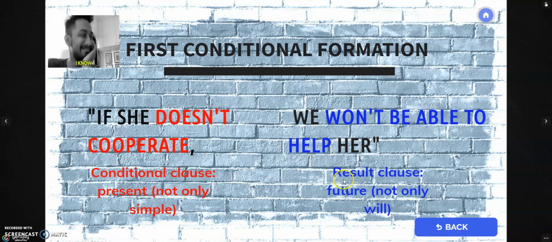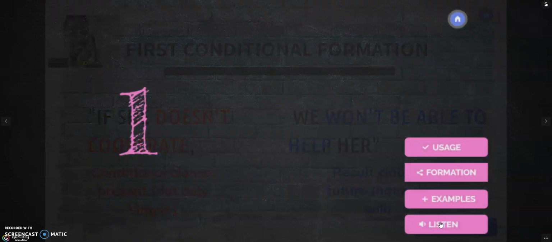And we use a future in the result clause. Will? Well, yes, will, but not only will. As we have seen in the previous slide, we can use other future phrases and other forms of the future, not necessarily will. Okay, so this is how to form the first conditional.